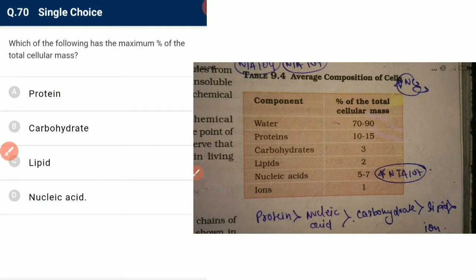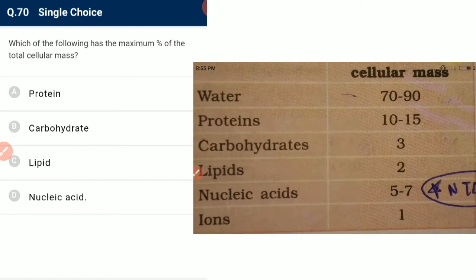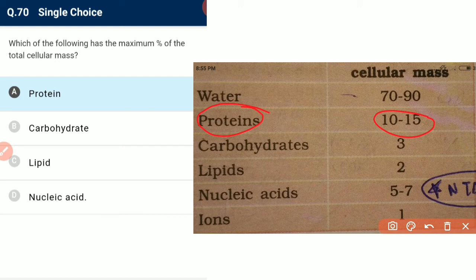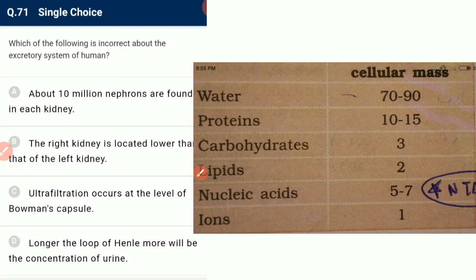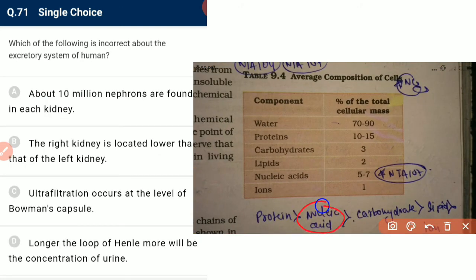Which of the following has the maximum percentage of total cellular biomass? After water, protein has the highest percentage of total cellular biomass, about 10 to 15%. Then after protein we have nucleic acid, which has a percentage of 5 to 7.